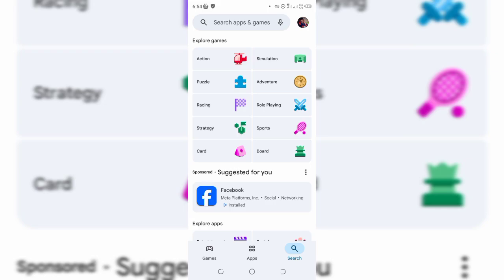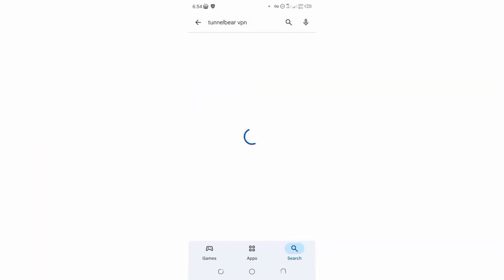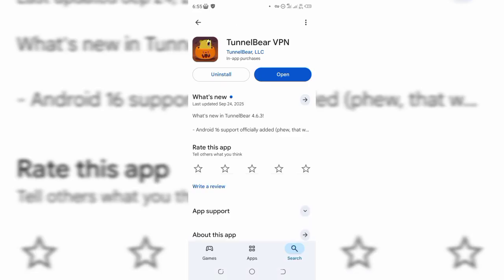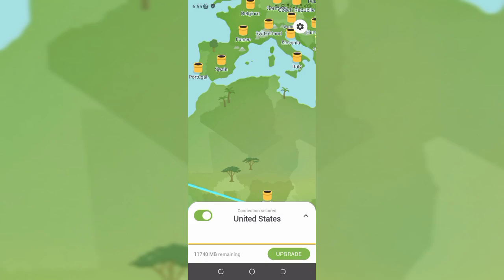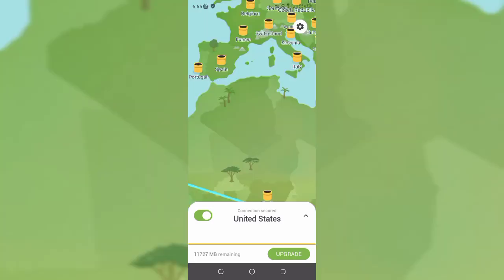So guys, now I simply want to search for Tunnel Bear. This is something you can get for free. See right here, I have mine installed already. So guys, you just want to install yours, and after that click on it and change your location to USA. As you can see right here guys, I have my location in USA already. You can see United States.